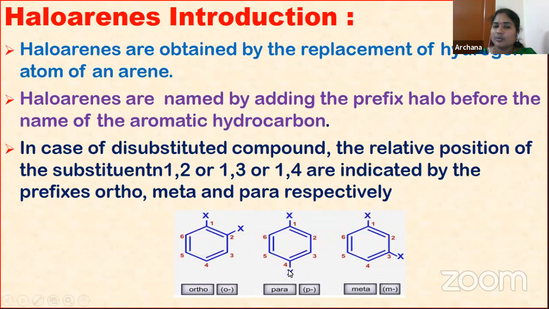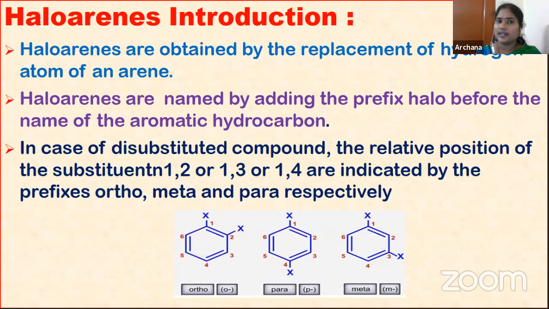And next, when you come to the fourth one, this is a second example. In this second example also two halogens are present, but where is the other halogen present here? Fourth position. So this fourth position we are calling para. And next, come to this third one, where the halogen substituent is at the third position. The third and fifth positions in this aromatic ring we are calling meta positions. So whenever you are giving the common names, we have to use the words ortho, para and meta positions.